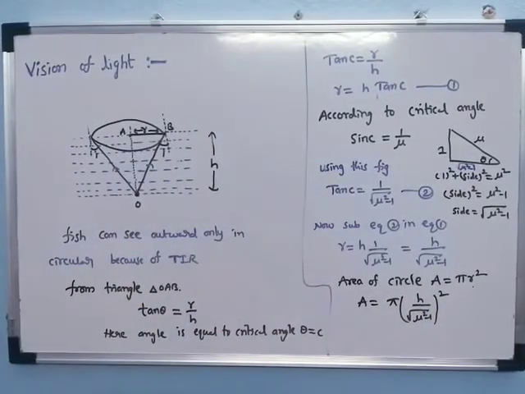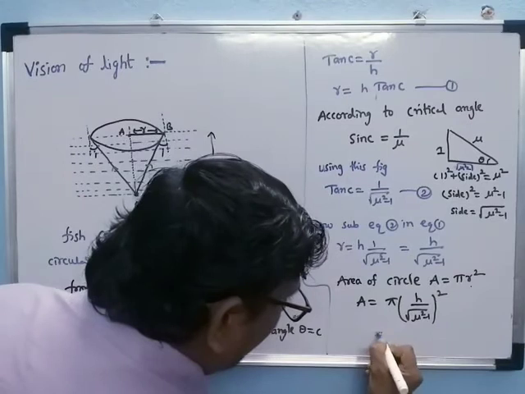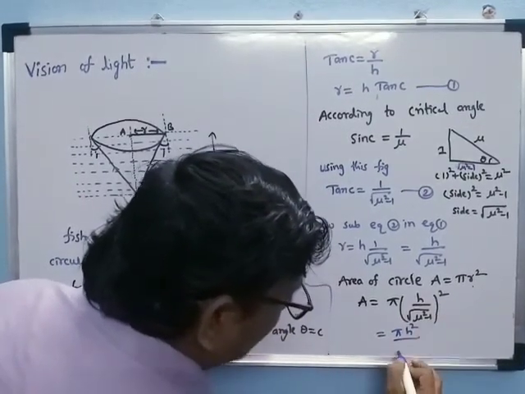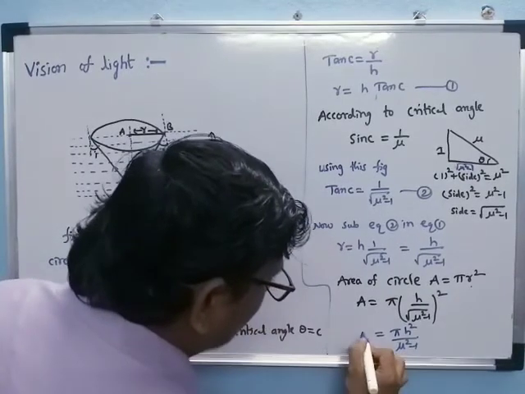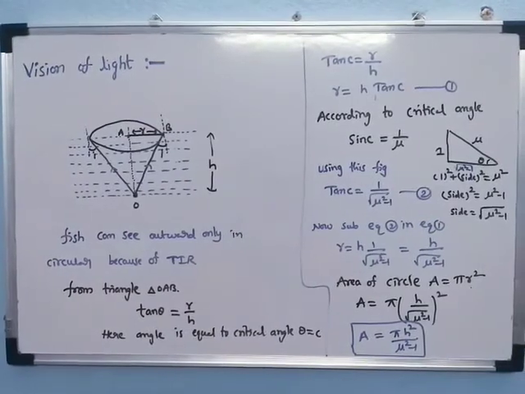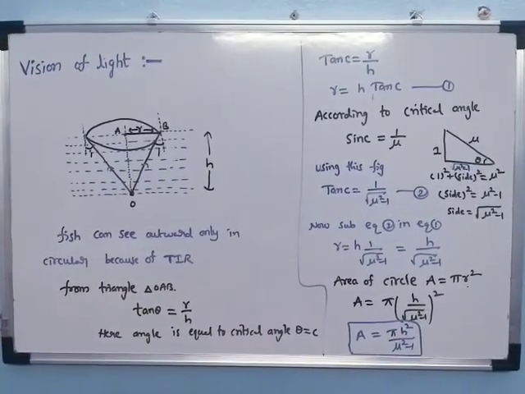Then we can write pi into h square by nu square minus 1, as the square and root get cancelled. This is the area of the circle: A is equal to pi h square by nu square minus 1.